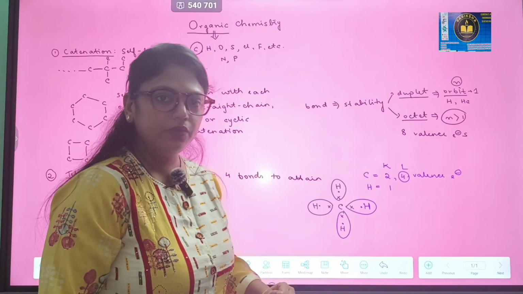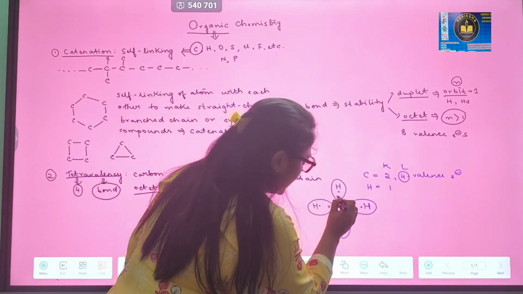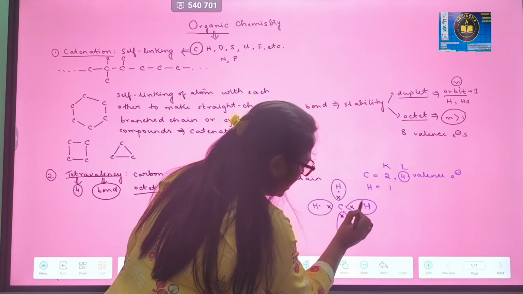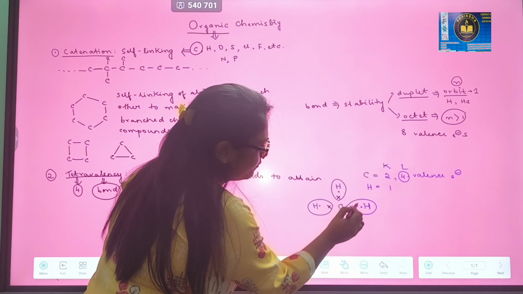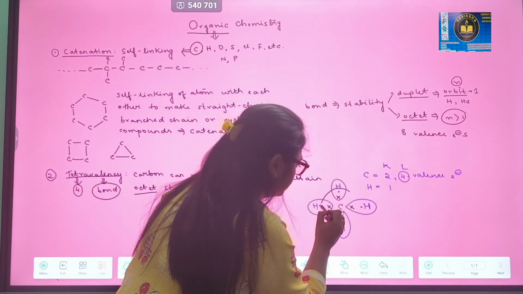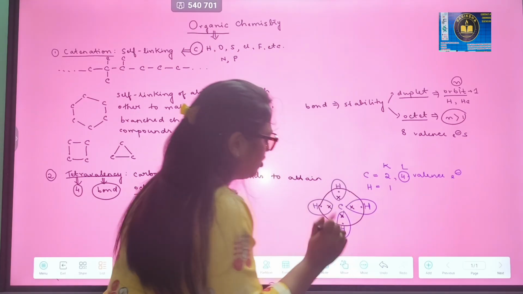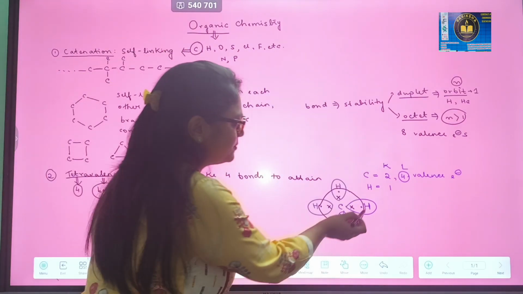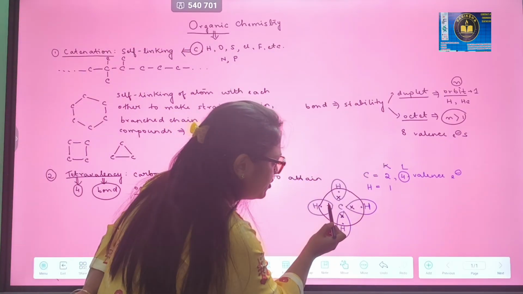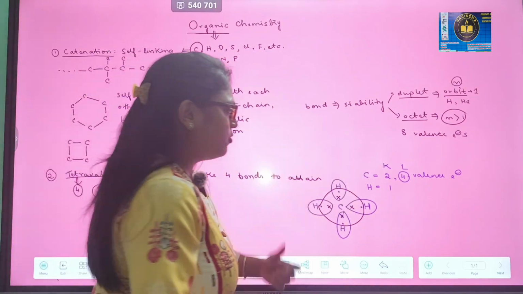So now it is the turn for carbon. Carbon will attain the octet. It has 4 valence electrons of its own, and it will attain 4 other electrons from the 4 hydrogen atoms. So this orbit belongs to carbon. In this particular orbit we can find a total of 8 electrons. That means carbon has completed the octet, attaining 4 electrons from 4 hydrogen atoms.